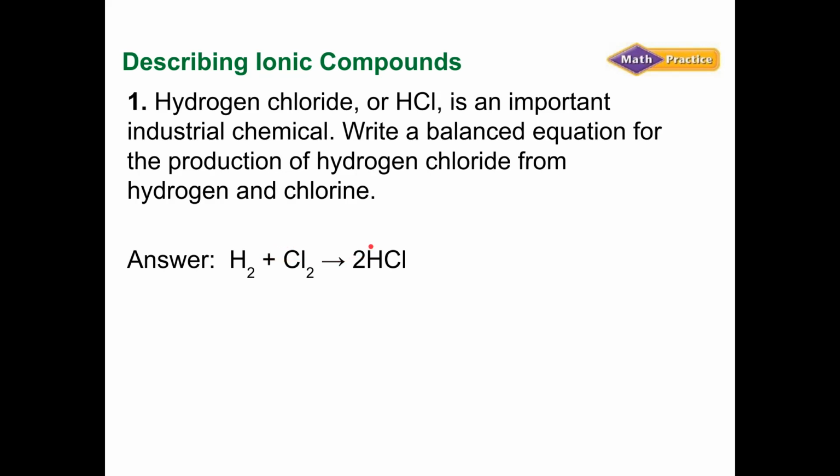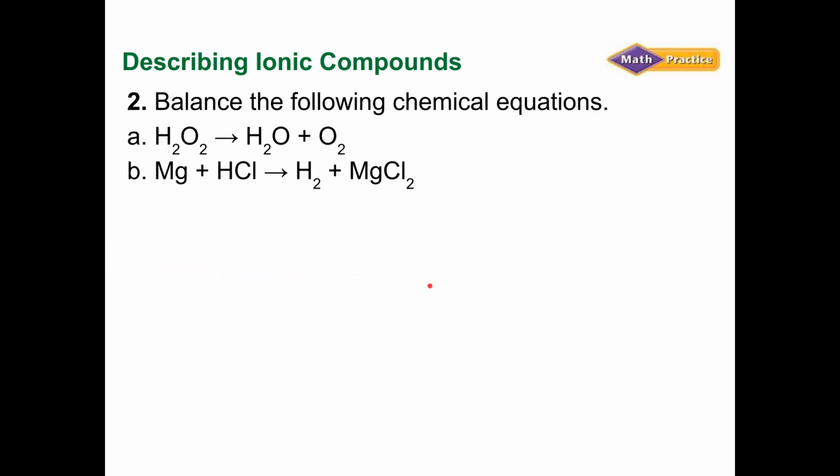While on the right-hand side, I need to make sure that I have 2 hydrogen. Because I have the coefficient of 2, that's saying I have 2 molecules of hydrogen chloride, which means I have 2 hydrogen atoms and 2 chlorine atoms, which is what I have on the left-hand side. So the matter is conserved.